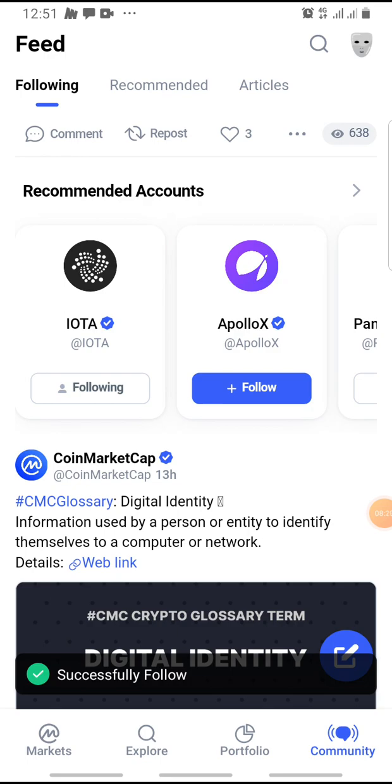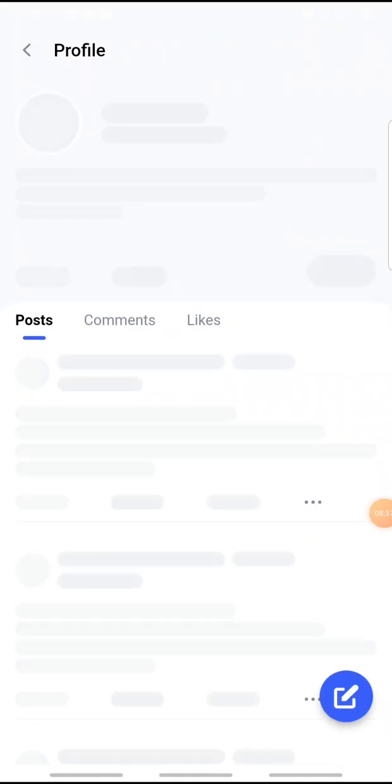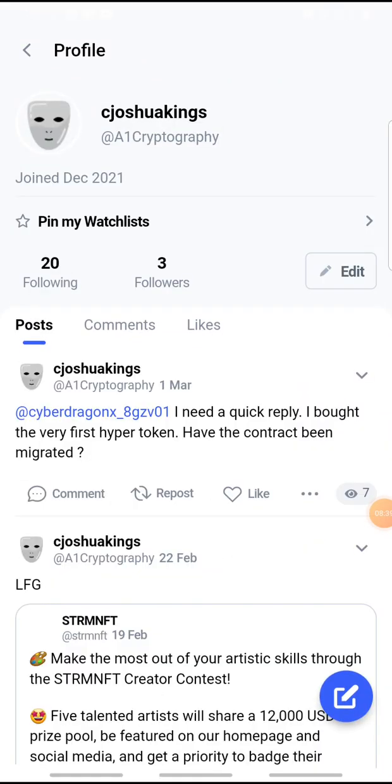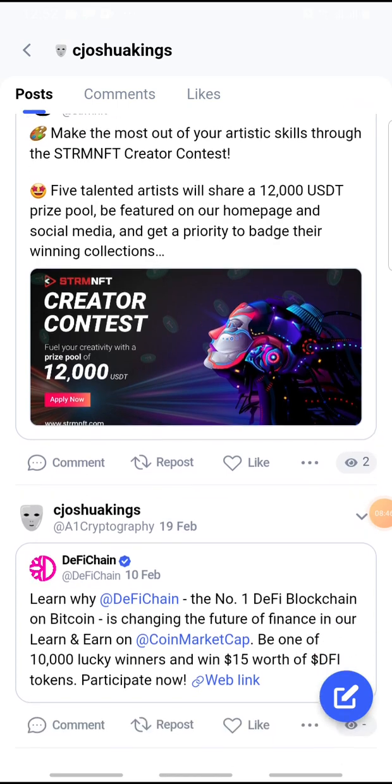So guys, without saying much, I'm just going to head in. The most beautiful thing about this is that you get to collect diamonds daily from this platform. In the future, these diamonds could be used for something great. If you're looking to register, down in the description you will see the link to join us on CoinMarketCap and claim diamonds. So this is my profile.